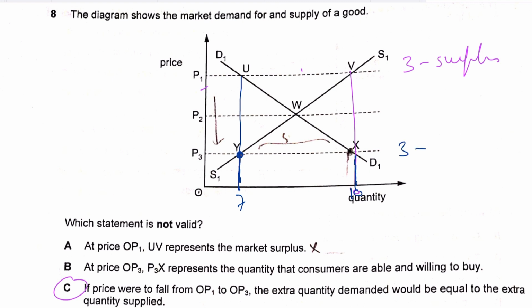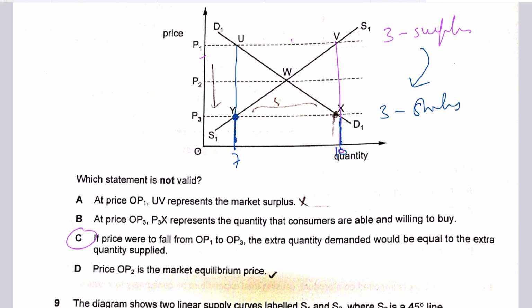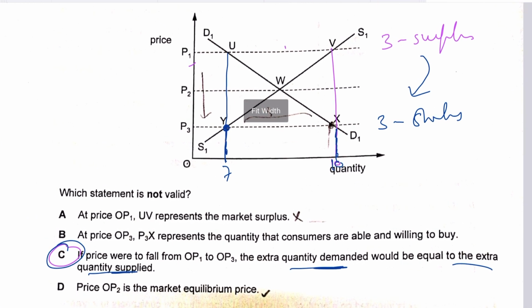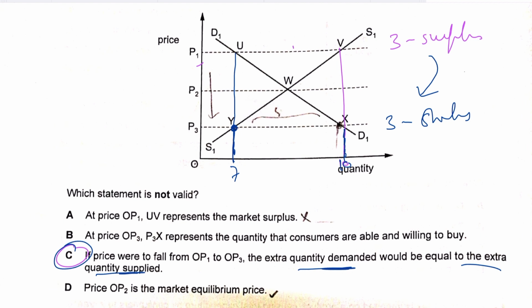So 3 is your shortage. From a surplus of 3, you move to a shortage of 3. Here it says the extra quantity demanded would equal the extra quantity supplied. It should be the other way around: the extra quantity supplied should equal the extra quantity demanded. That makes C the incorrect answer, the invalid statement. Option D is a valid statement, because OP2 is the market equilibrium price.